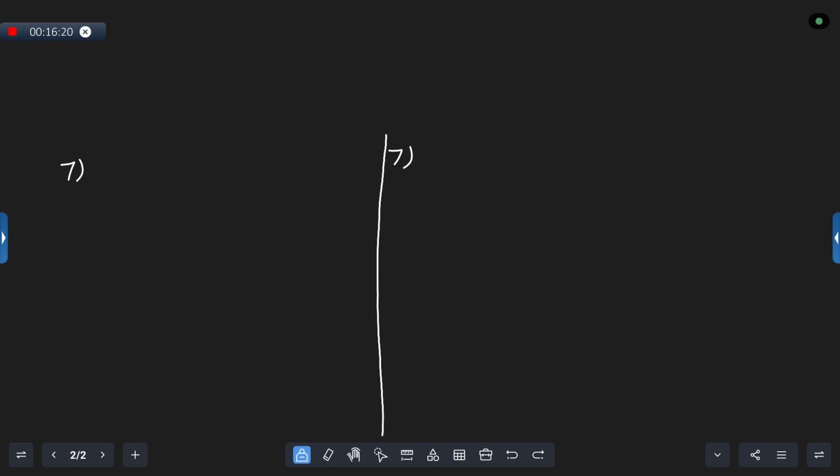We had seen that the first 3 are sentences, the next 3 are questions, and followed by 2, we have a combination of sentence and question, and that is called as question tag. That means you have a sentence, you will separate it with a comma and then a question. How do you write this? Please remember, in case in the sentence part you have positive, in the question part you will have negative. In case in this sentence part you have negative, in the question part you will have positive. This is one blind rule that you have to remember.